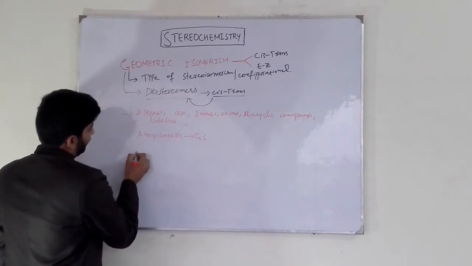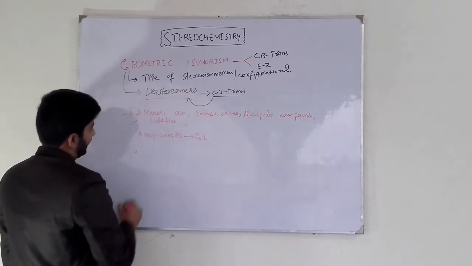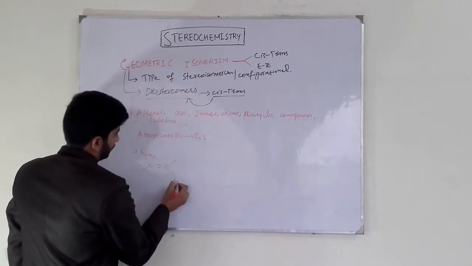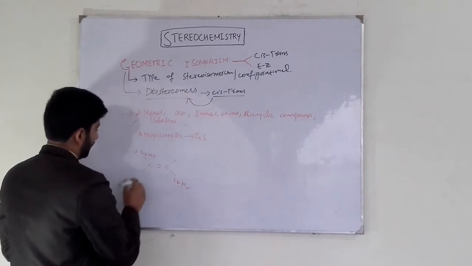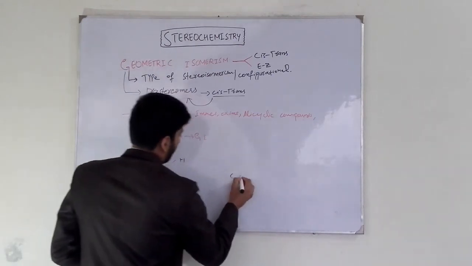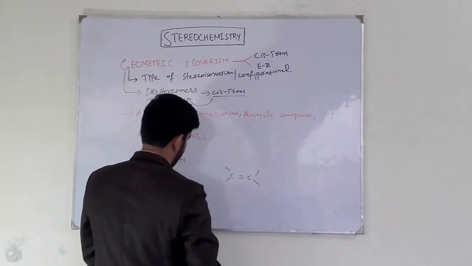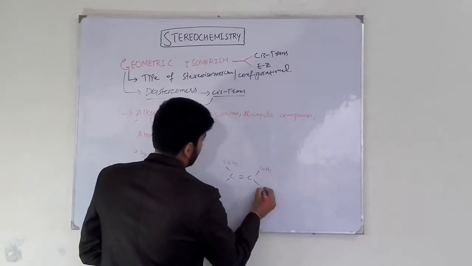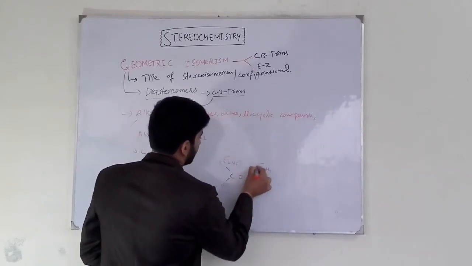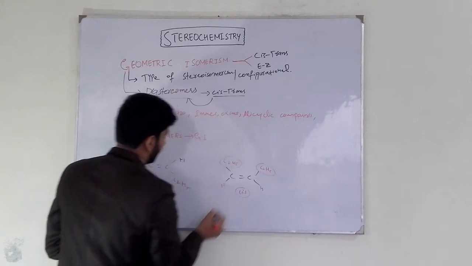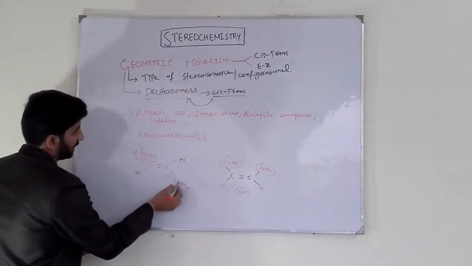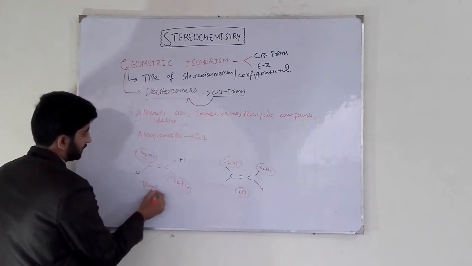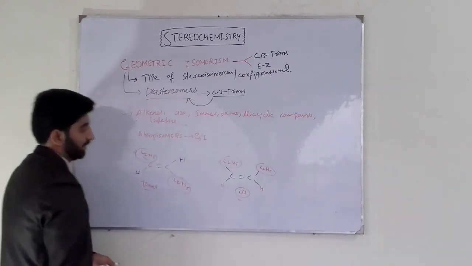Previously, we have discussed the examples of alkenes, in which we have molecules like this. If atoms of high priority lie on the same side of the double bond, then it is our cis isomer. And if atoms of high priority lie on the opposite side of the double bond, then it is our trans isomer. So this is our trans isomer and this is our cis isomer.